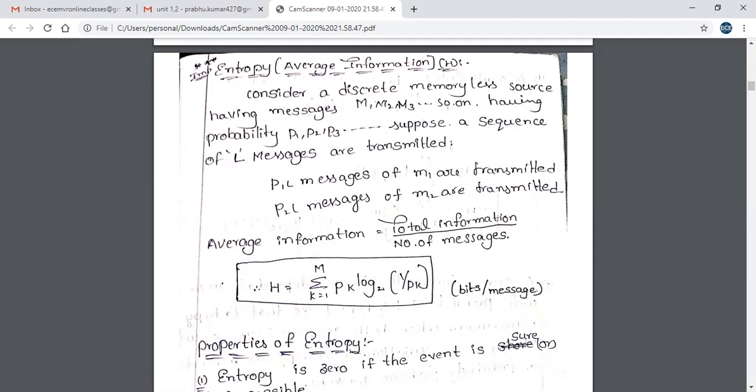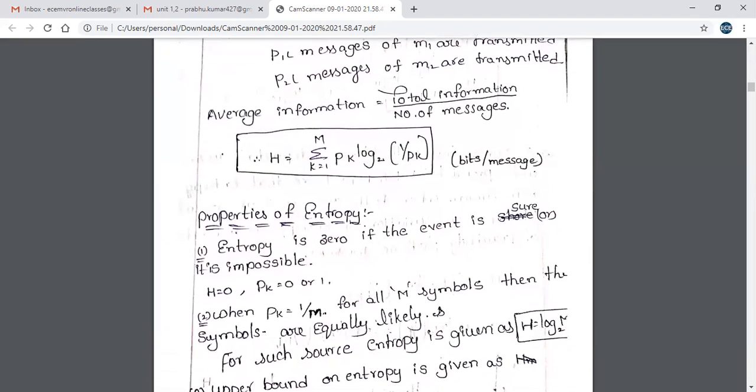So what is the formula for entropy? Summation of k is equal to 1 to M Pk log to 1 by Pk. And in the previous topic, that is amount of information, the amount of information is log to 1 by Pk. But here it is summation of k is equal to 1 to M Pk log to 1 by Pk. So now, properties of entropy.